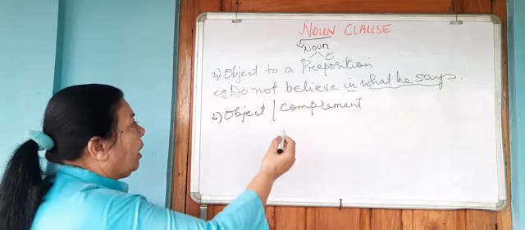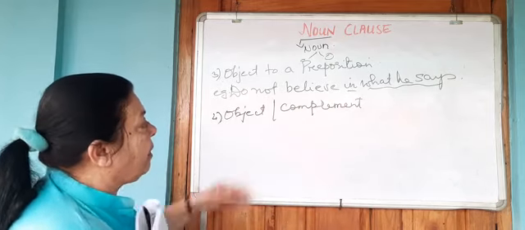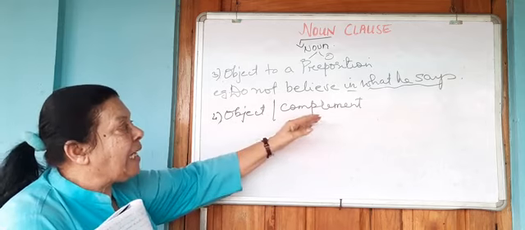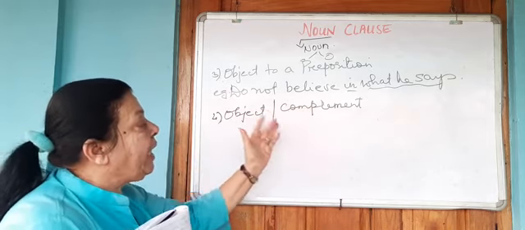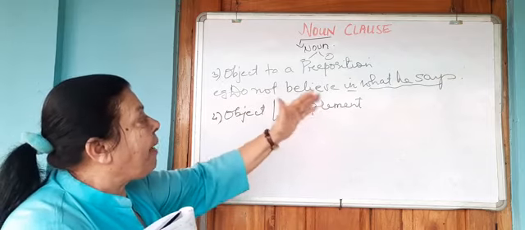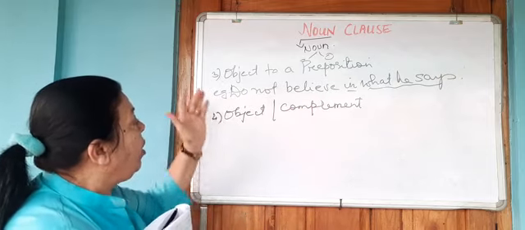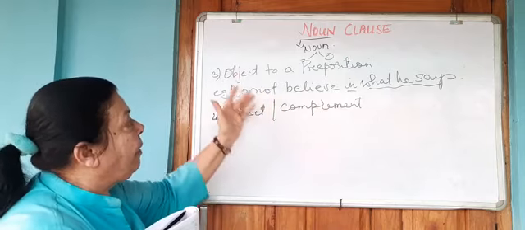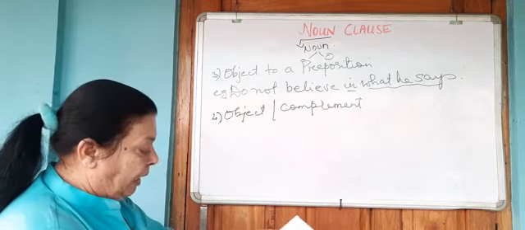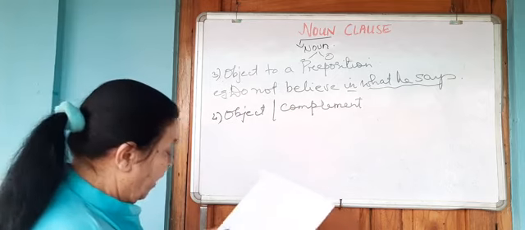Now, complement to the verb means the verb which has an incomplete predication. That means we need something to complement the verb. Therefore, as an object to or as a complement to the verb, again you will use the noun clause.